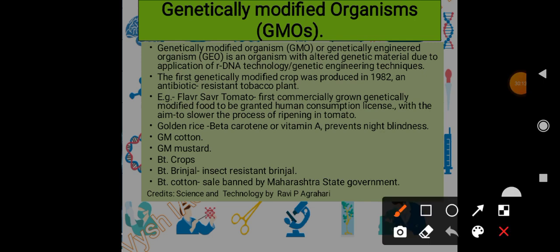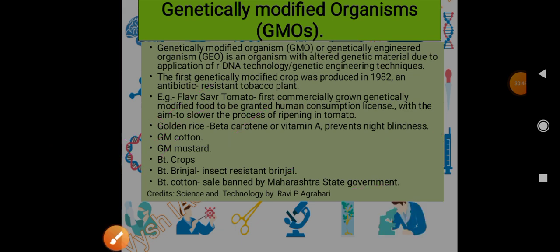Then we came across golden rice. It is fortified with vitamin A, which prevents night blindness. Then we have GM cotton, GM mustard, BT crops. BT crops means BT is Bacillus thuringiensis. It's the name of a bacteria which is used. So Bacillus thuringiensis means BT crops. Then BT brinjal. BT brinjal is insect resistant brinjal. And then BT cotton. BT cotton sale has been banned by the Maharashtra government.